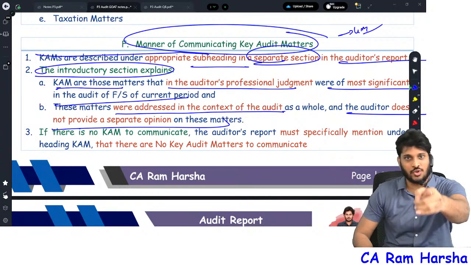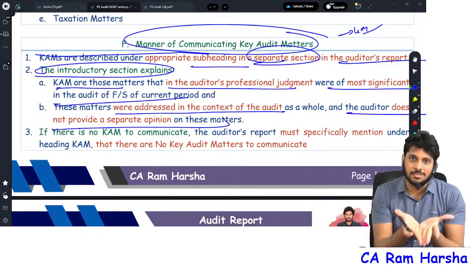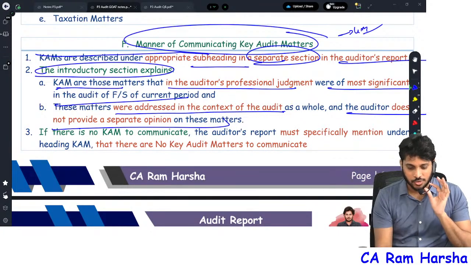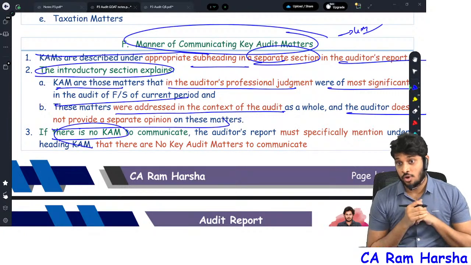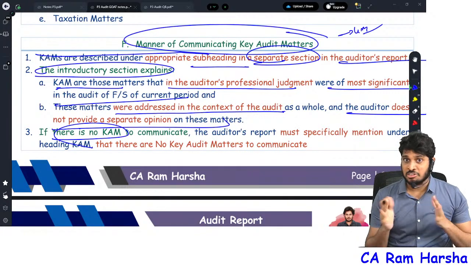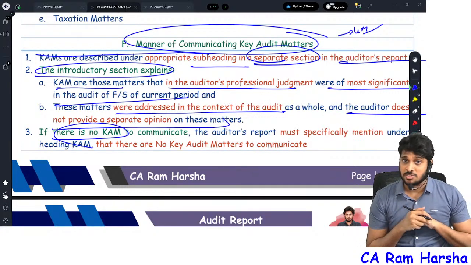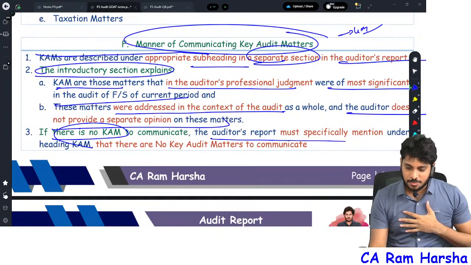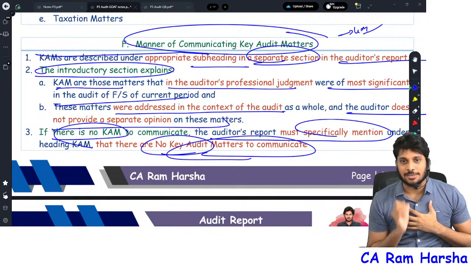You studied all this earlier also, but you didn't know why you studied this. Now I showed you how they will be presented in a real audit report. Now you understand. Suppose there is no key audit matter. Sir, it's a listed company, but there is literally no key audit matter. What should I do? Put a heading, give an introduction, and specifically mention that there are no key audit matters.